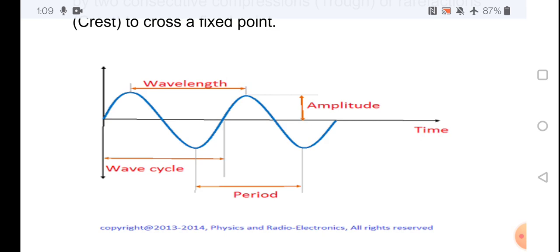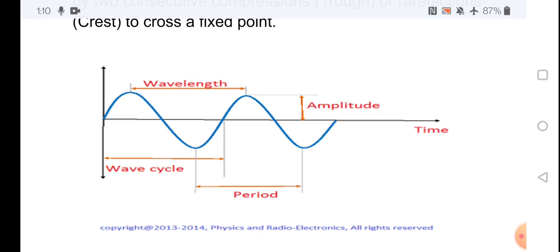See the picture. Time period means the time taken to complete one oscillation. Wavelength means the distance between two consecutive troughs or crests.